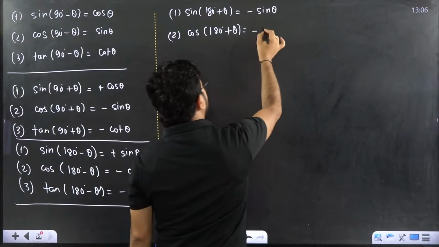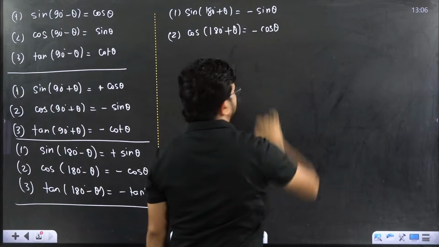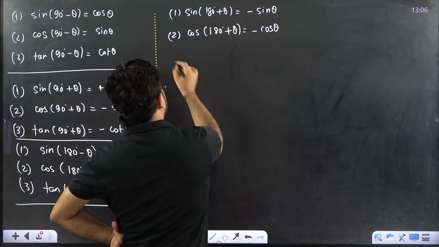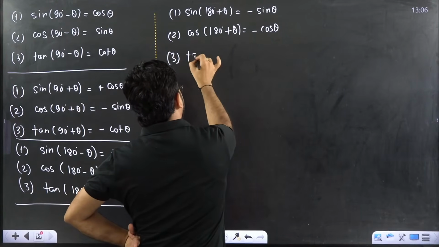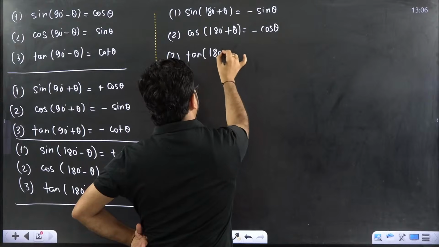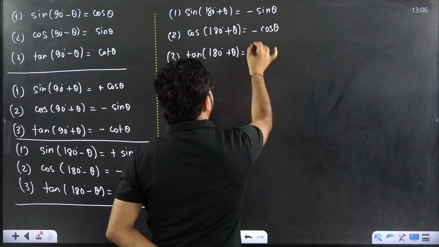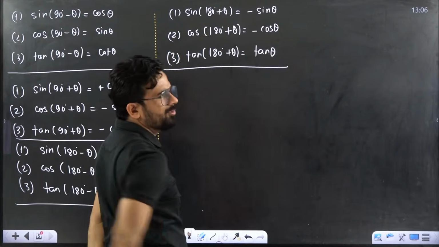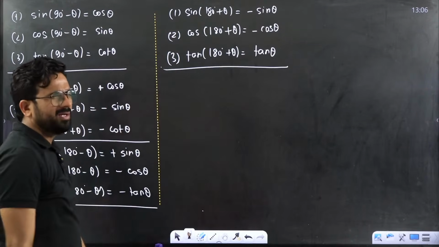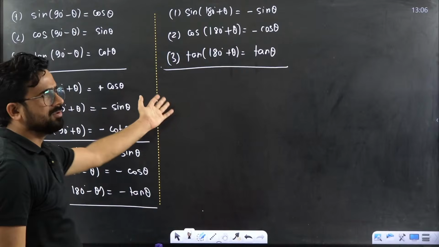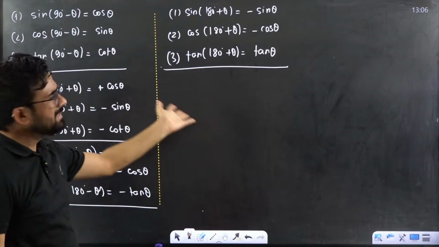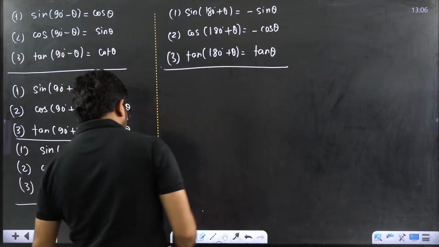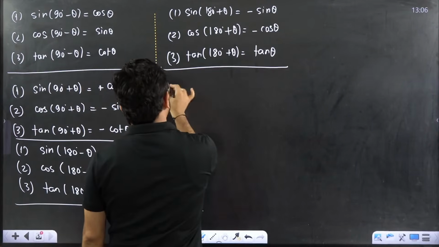Again this is also a negative value. In the third quadrant, I told you the cos is negative. Third one is what, beta? Tan of 180 degrees plus theta, that would be what? Tan theta. That is the positive value. I told you this is very simple. Up to here it is required. More than that is not required. We can write some others also, 270 minus, 270 plus, 360 minus, 360 plus. Simple. One more thing you have to understand.